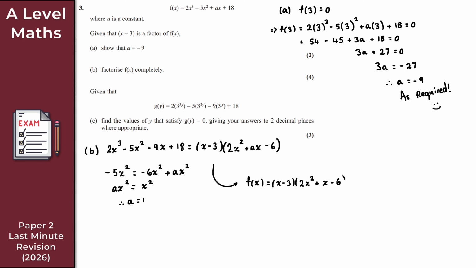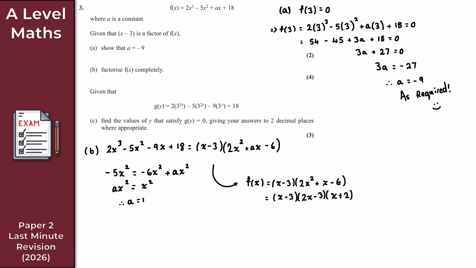But we can now factorize this, hopefully, because this factorizes to give us 2x minus 3 and x plus 2. Perfect. Good stuff. And there we go. So this is f of x factorized completely.